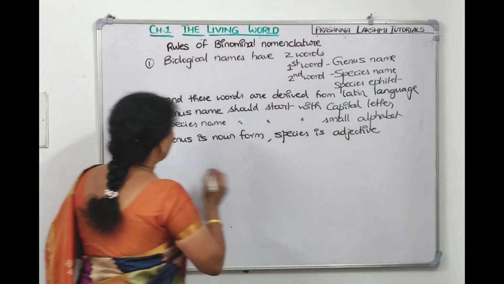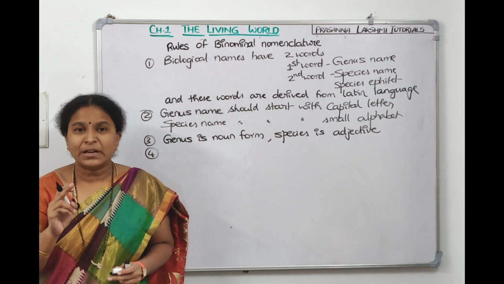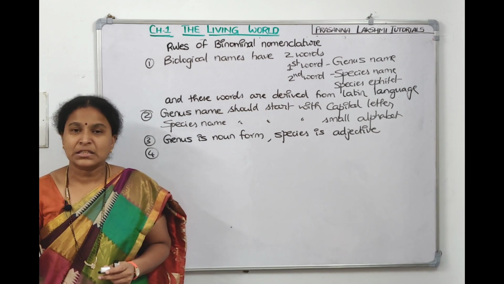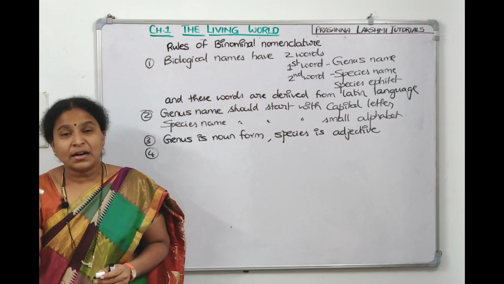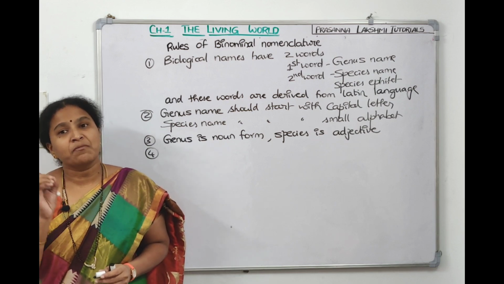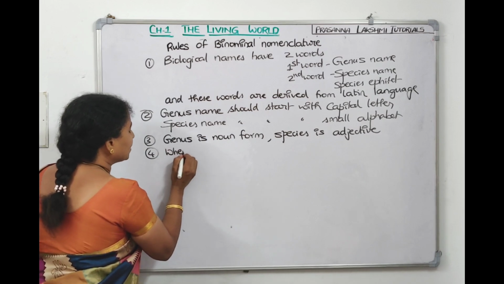It means we are giving a description, and when we are typing it, we have to type it in italics to indicate its Latin origin. When we are writing by hand, we need to underline: one underline below the genus name, one underline below the species name.